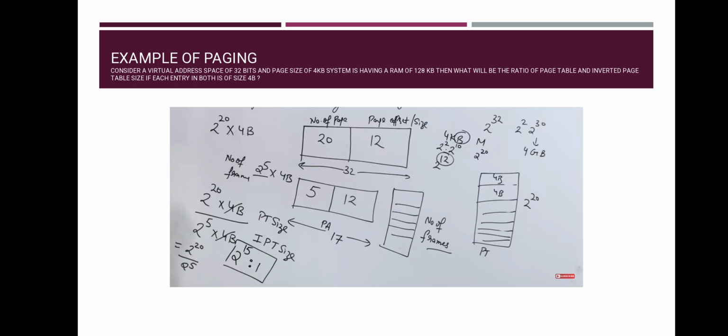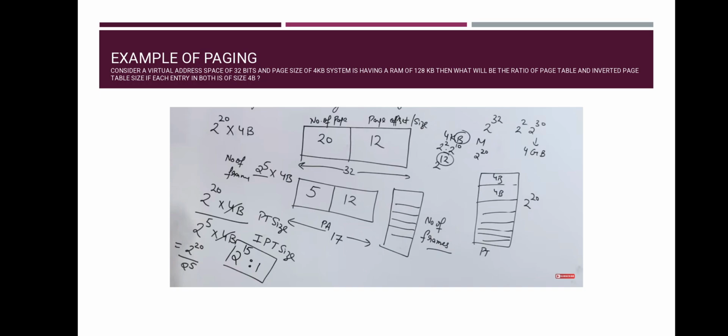So what will be the total size of the page table? Page table means, let's say I have a page table, and how many entries are there in the page table? 2 raised to the power 20. The size of each entry is 4 bytes. In those 4 bytes the frame number is important. Apart from that there are valid and reference bits, and many other values too. So if we multiply by 4 bytes, then what we get is the page table size.